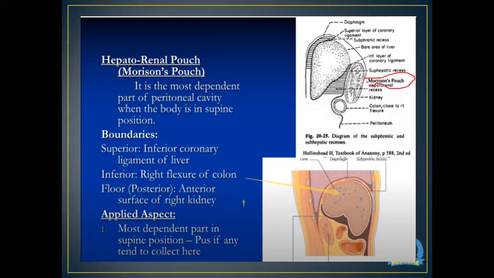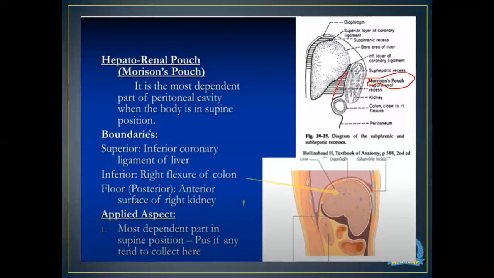When the patient is lying, all the fluid goes into this position because of gravity, and because it's the most dependent part, the fluid goes down into Morrison's pouch.